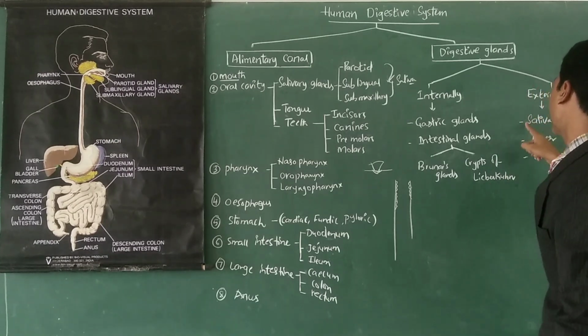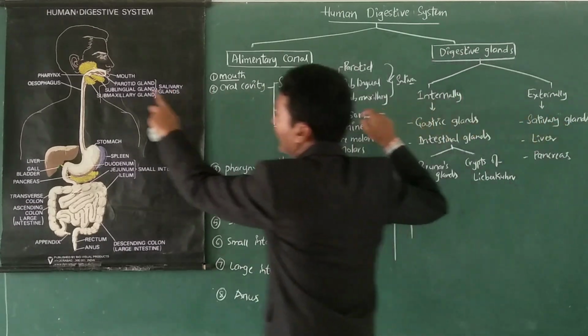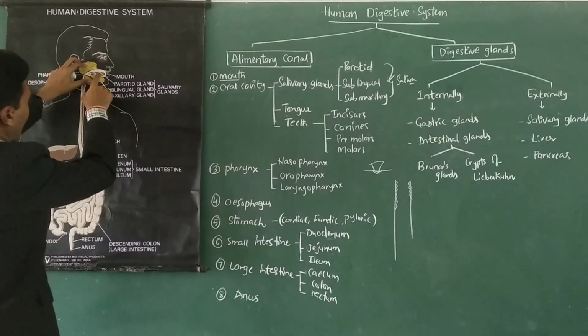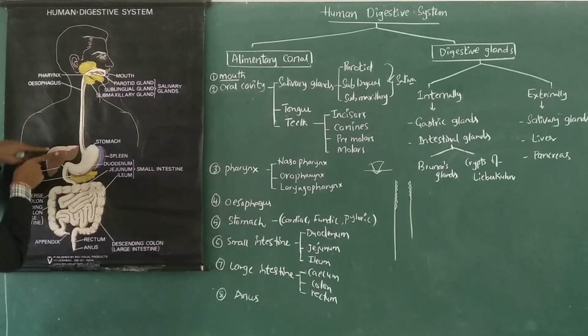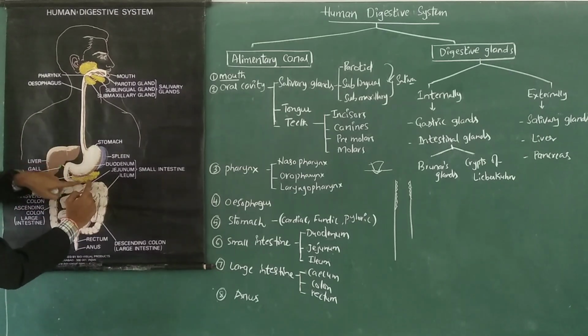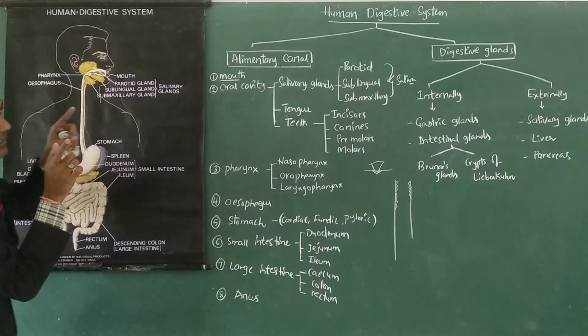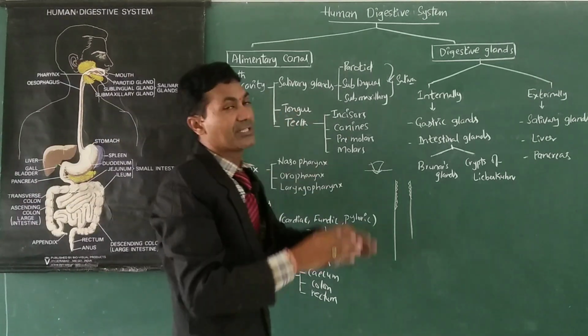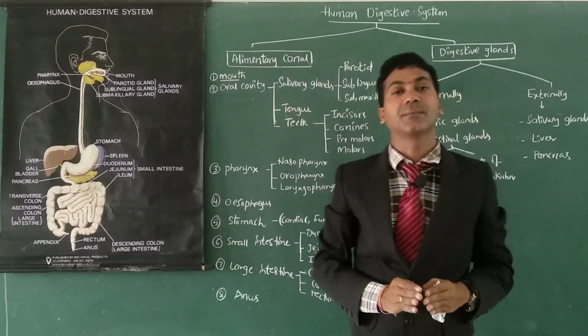And finally, the externally arranged glands. Salivary glands are, as I told you, three pairs of salivary glands that open into the oral cavity, and there is the largest gland in our body, the liver, which opens into the duodenum, and one more, the pancreas, which opens into the duodenum. These three glands are externally arranged digestive glands. This is regarding the anatomy of the digestive system of human beings.